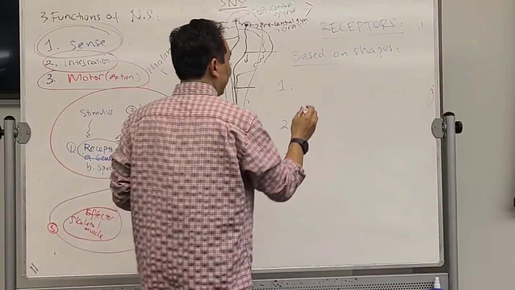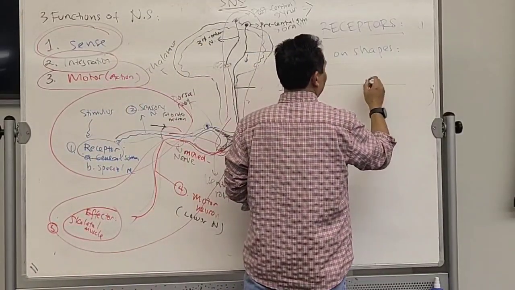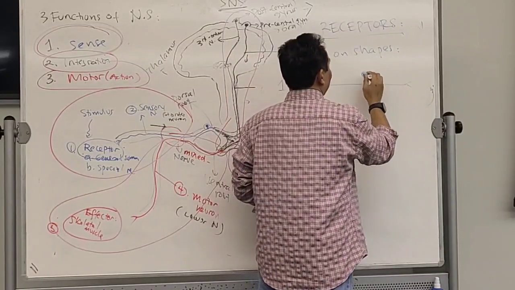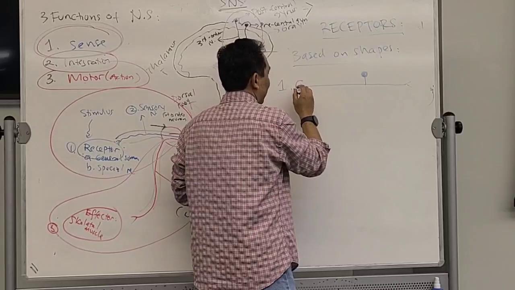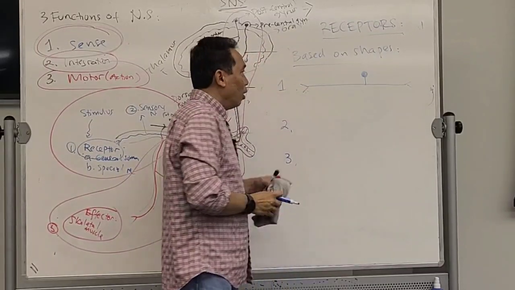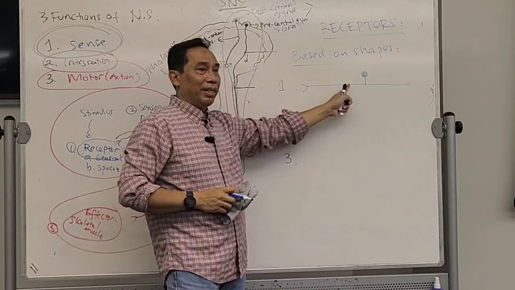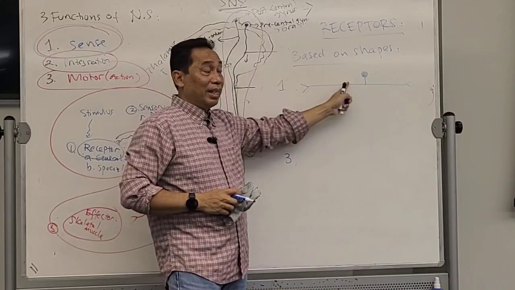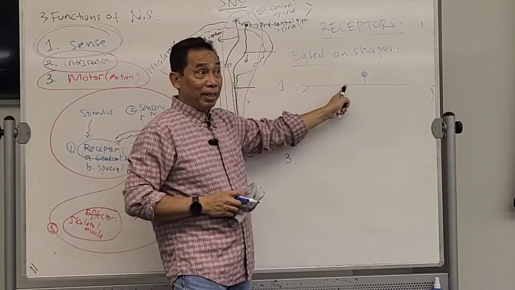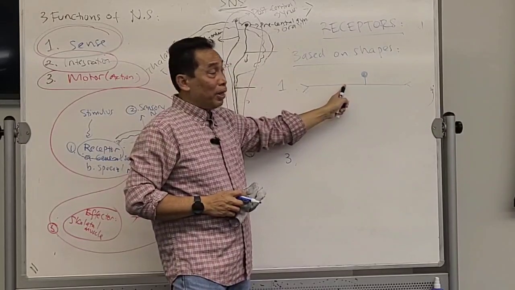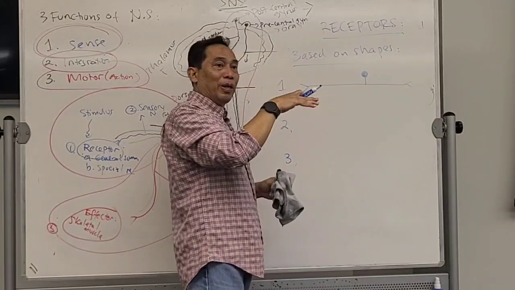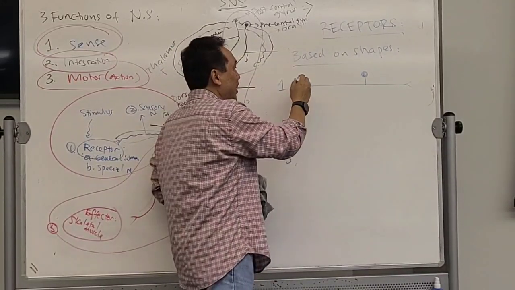First one, I will not put anything over here. What is this actually? What neuron is this? The sensory neuron. Sometimes the receptor itself is actually part of the sensory neuron, which is the dendrite.